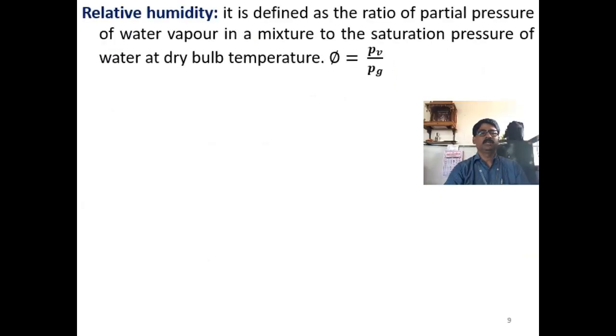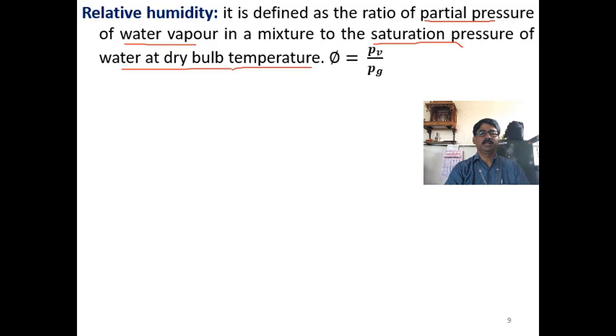Now coming to the relative humidity, it is defined as the ratio of partial pressure of water vapor in a mixture to the saturation pressure of water at the dry bulb temperature. That is, the ratio of the partial pressure of water vapor, the actual pressure at that moment of time, to the saturation pressure of the water at the dry bulb temperature.